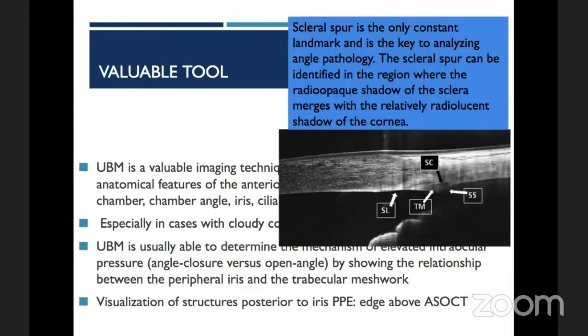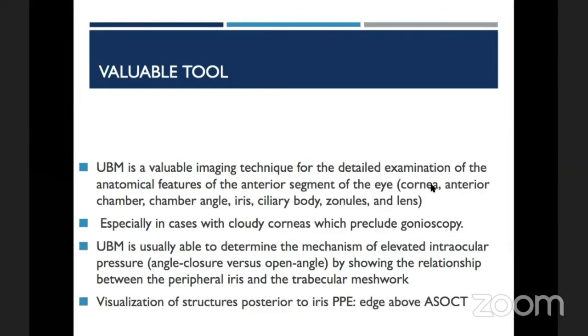Also, the edge of UBM over ASOCT is that it allows visualization of the structures behind the iris also. When we talk about the structures in UBM, as Dr. Talveer has already mentioned, the scleral spur remains the most important landmark, which can be easily identified where the radiolucent shadows of the cornea merge with the radio-opaque shadows of the sclera. So here where we mark is the scleral spur.